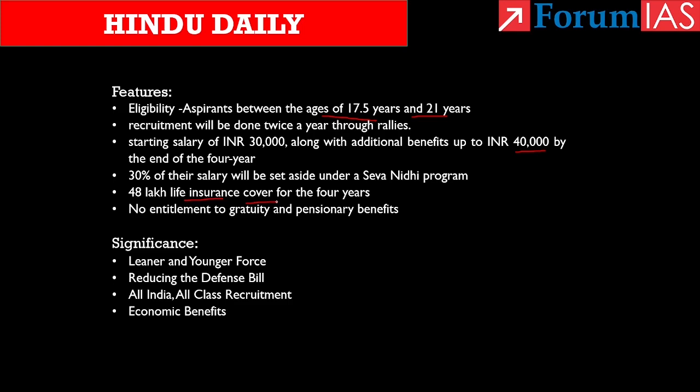Now if we see from mains angle, we can see its significance. First is leaner and younger force. See, as only 25% of recruits will be allowed to continue for another 15 years, this move will make the permanent forces much leaner with over 13 lakh strong armed forces in the country. Further, the average age in the forces is 32 years today, but because of this scheme, it is expected to go down to 26 in next 6 to 7 years with the implementation.